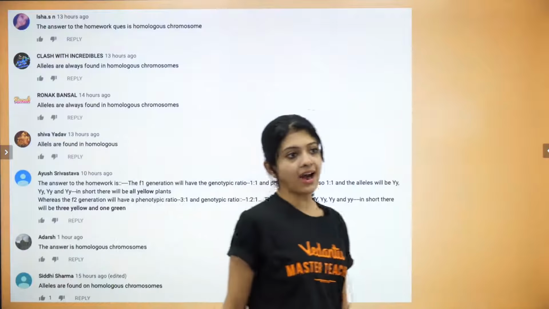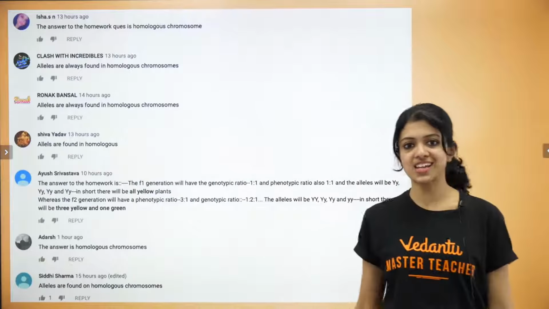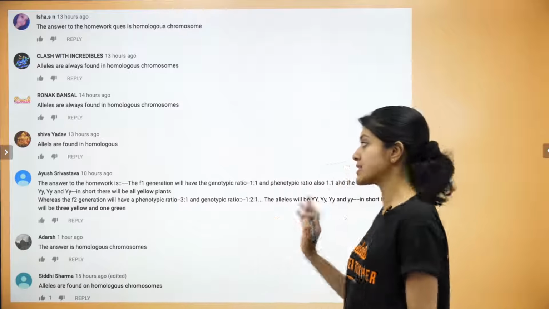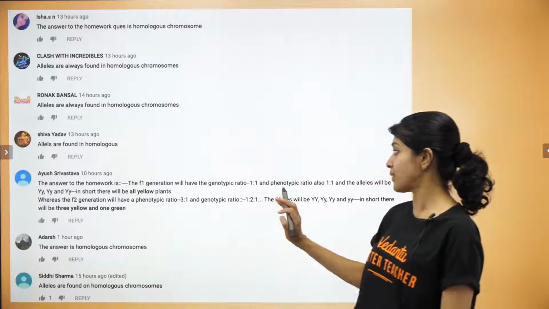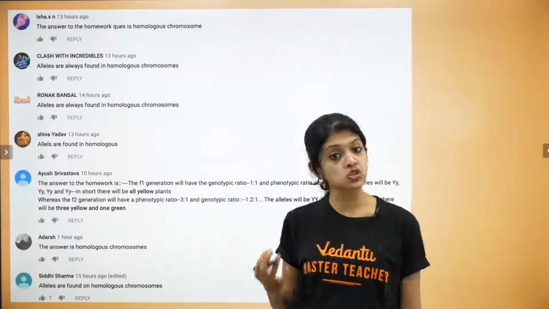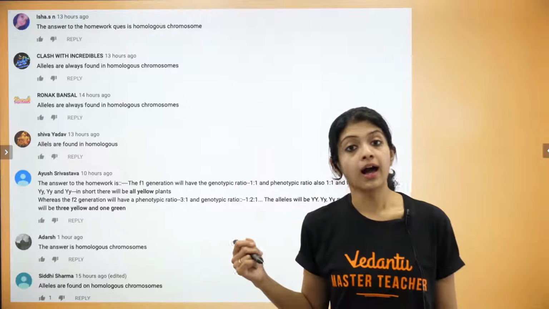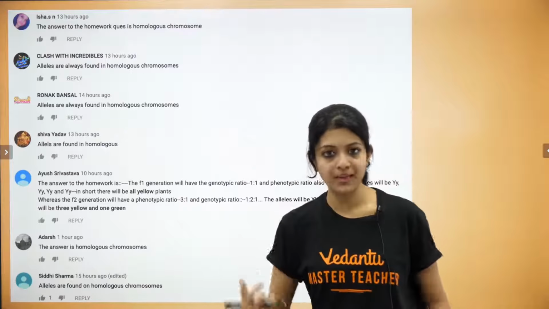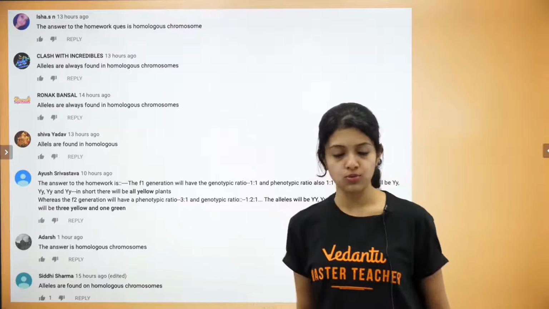Now, here are the answers that I got. So, like I said, it was only Ayush who gave me the answer to the monohybrid cross. Very good, Ayush. Thank you very much. I was very happy to see a descriptive answer. The only thing was that you have written that the F1 generation will have the genotypic ratio 1:1, phenotypic ratio also 1:1, which is not the case. Like we have seen, it produces only yellow-seeded plants in F1, which means all of them are yellow-seeded. 1:1 would mean that you have 50% yellow-seeded and 50% green-seeded.